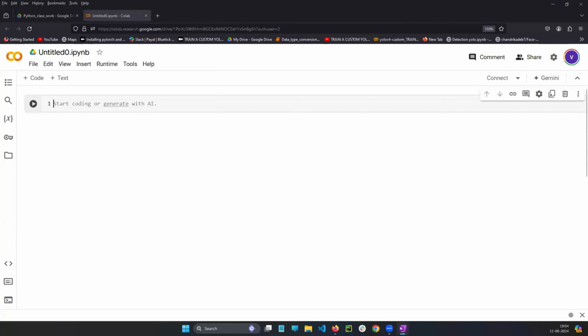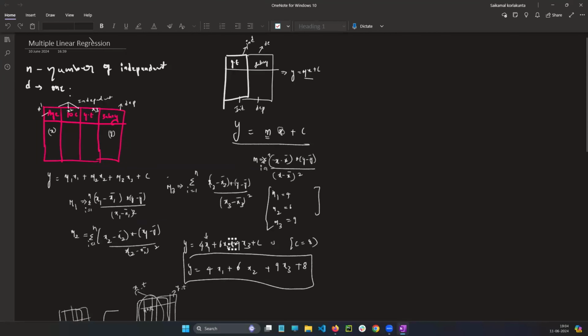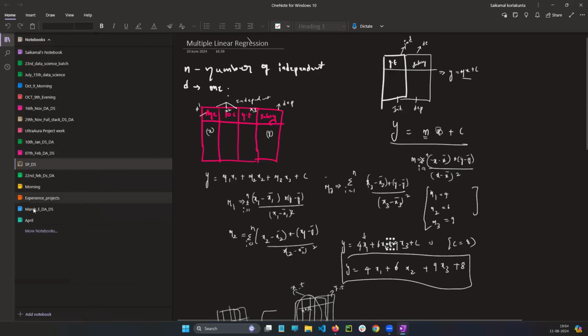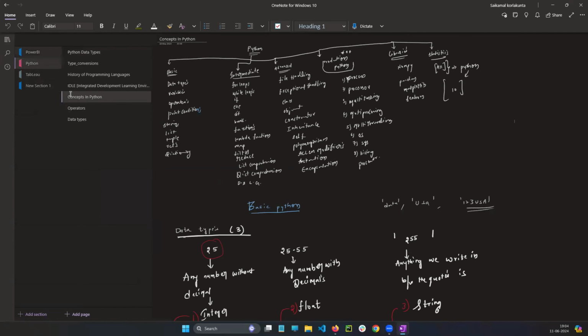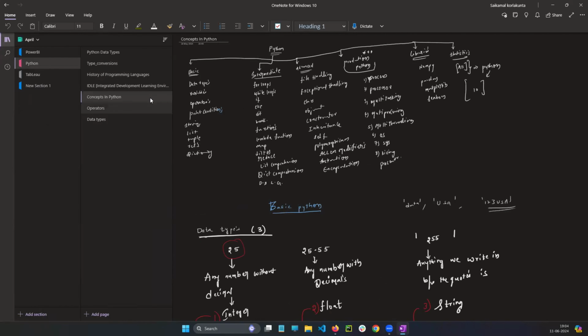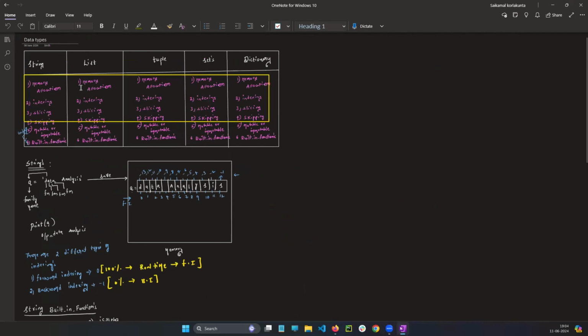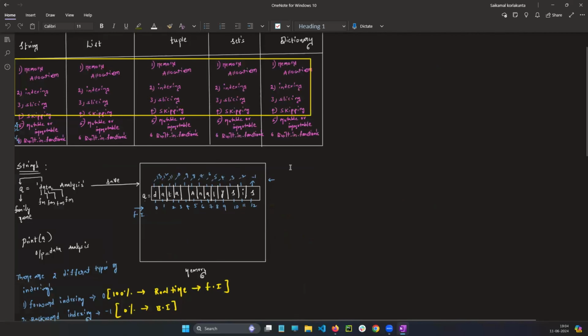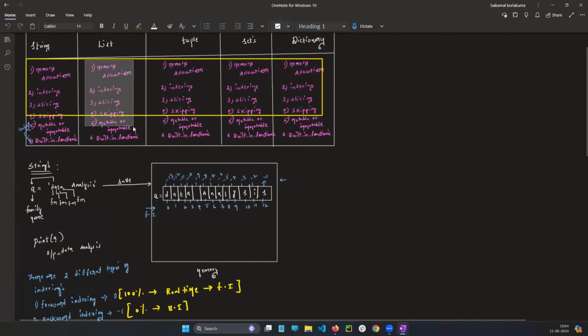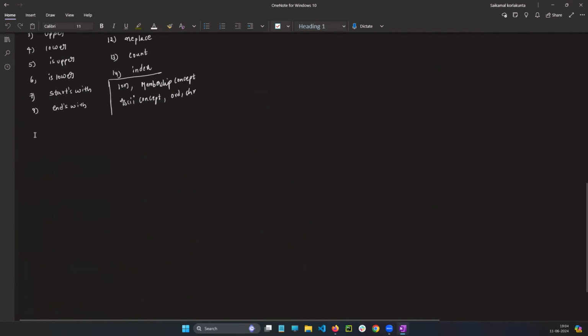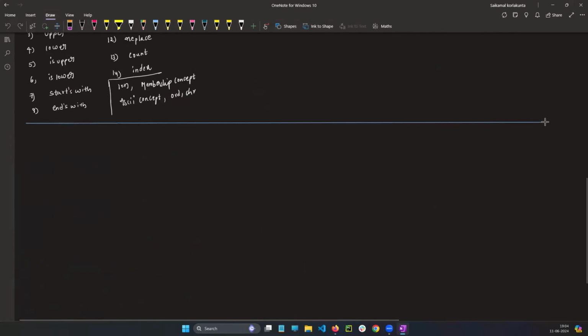So we are discussing the concept of list. As I mentioned in the last section, we were discussing Python. Strings we have done, we are done with the strings concept. Now we are going to learn about the list concept. I will make everything in a single file so that it will be very easy to compare topic to topic.